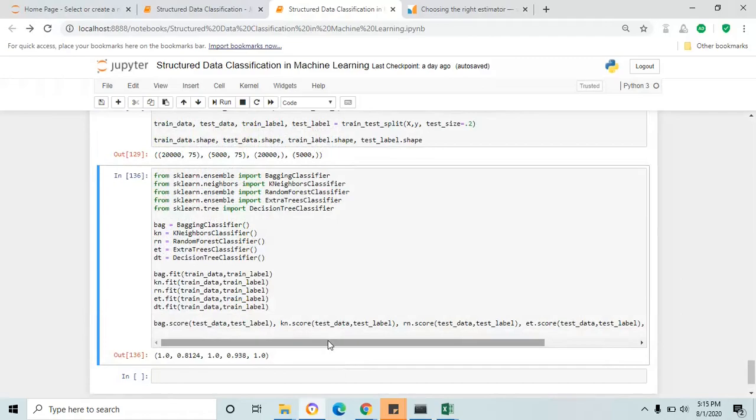Now we are not going to do any more experiments with other models in the cheat sheet, because we have already achieved 100% for some of the models in the ensemble classifier: bagging classifier, random forest classifier, and decision tree classifier. These three classifiers already achieved 100% for the test data set, and these three models suit our imbalanced binary classification problem best.